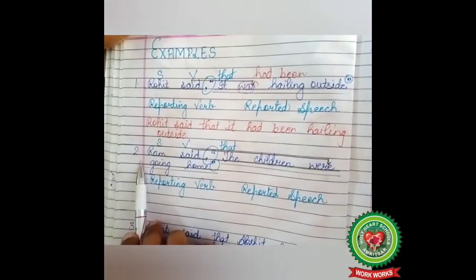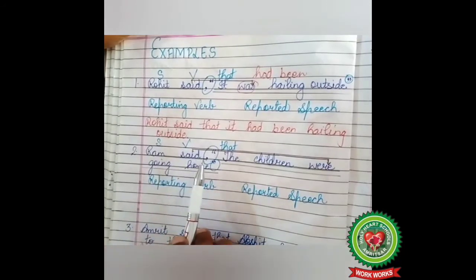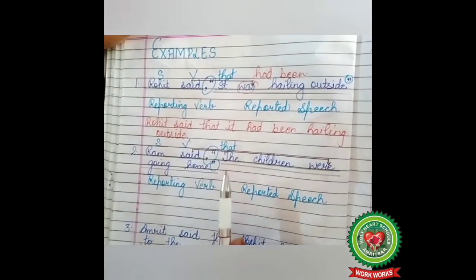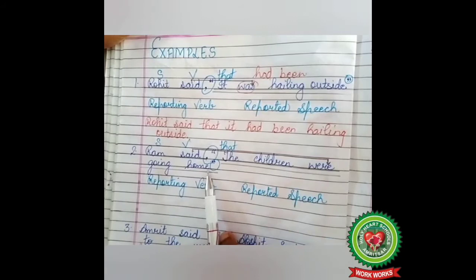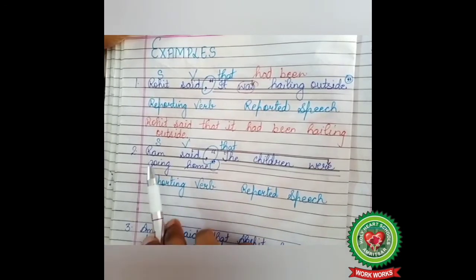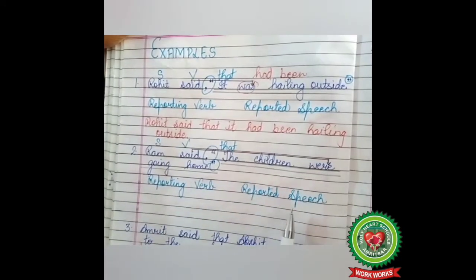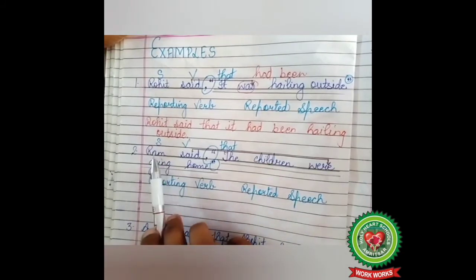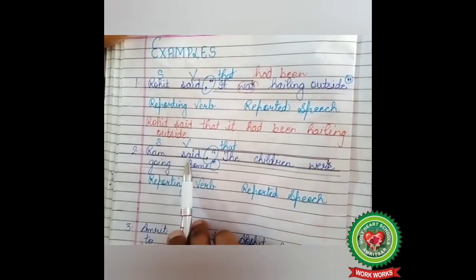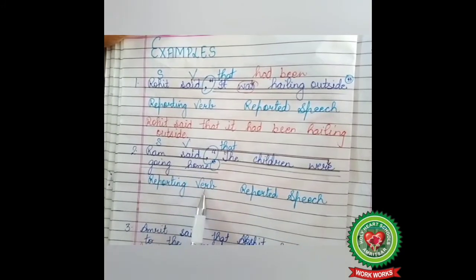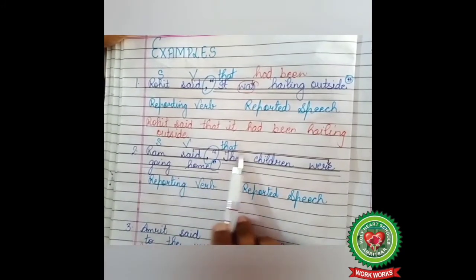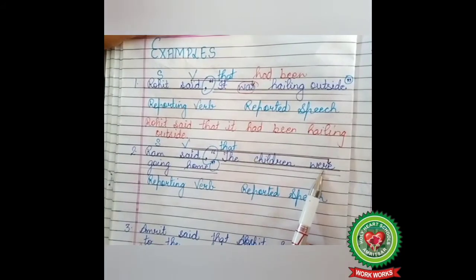Children, look at example number 2. Ram said, comma, inverted comma start, the children were going home. This is direct speech and we have to change into indirect speech. Ram said, reporting verb, the children were going home, reported speech. Who? Ram, so subject, said action word, so verb. Ram said, reporting verb is in past tense, so the tense of the reported speech will change.